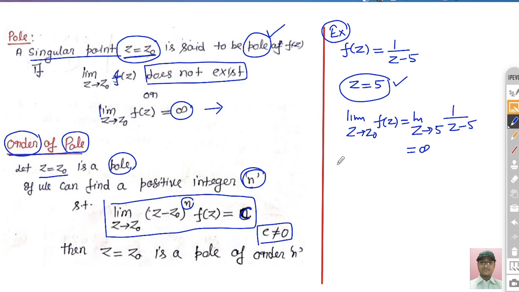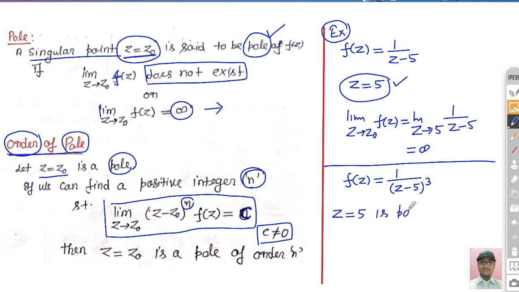For example, for the same problem, let's suppose f(z) is equal to 1 upon (z minus 5) raised to the power 3, right? You know z is equal to 5 is a pole. Now you multiply by z minus z0.